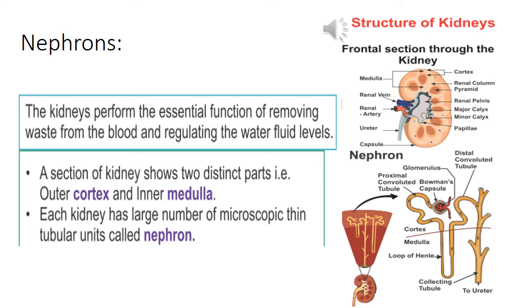Okay, so nephrons are the structural and functional units of the kidney that filter excess waste, urea and water from the blood. So when the blood passes through the nephrons, it gets cleaned and filtered. The section of the kidney shows two distinct parts, the outer cortex and the inner medulla. We are not going to go into much detail about the structure of the kidney, but just remember that the section shows two distinct parts, the outer cortex and the inner medulla.